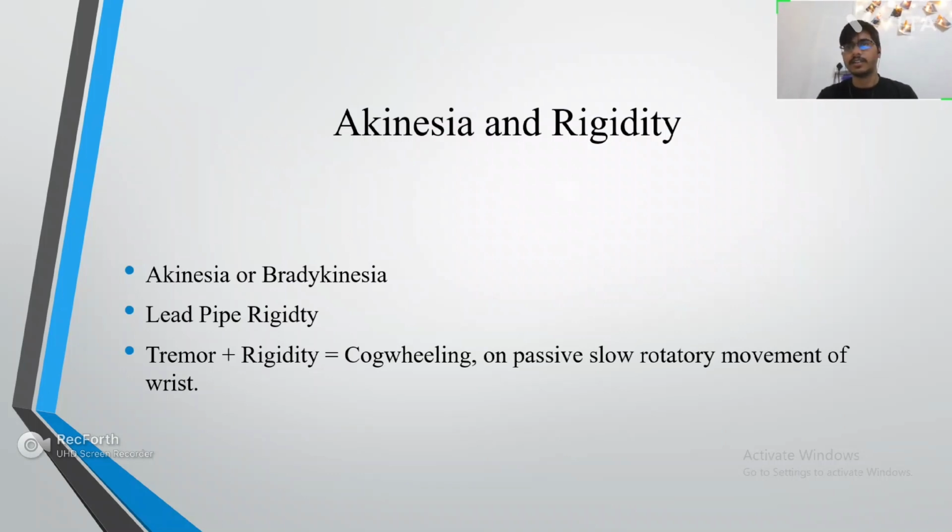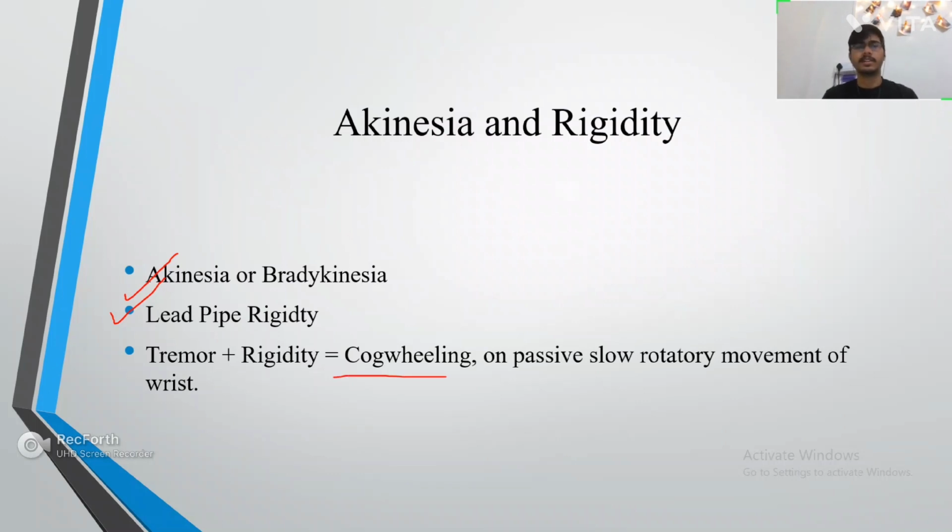Secondly, the akinesia and rigidity syndrome. The patient has akinesia, which is loss of movement, or paucity of movement, or slowness of movement. And then there is lead pipe rigidity. The lead pipe rigidity is the hypertonicity of the muscles. When you do this, the whole hand moves up like a pipe, like a lead pipe.